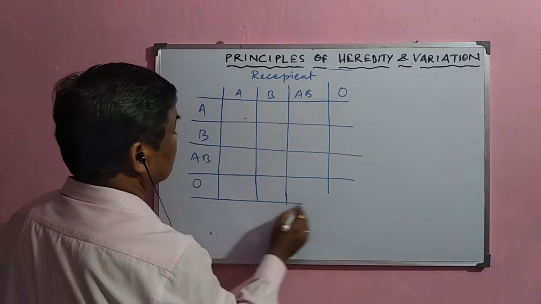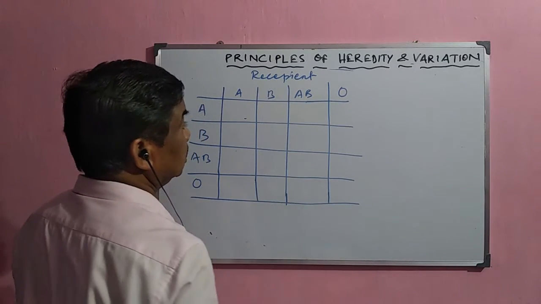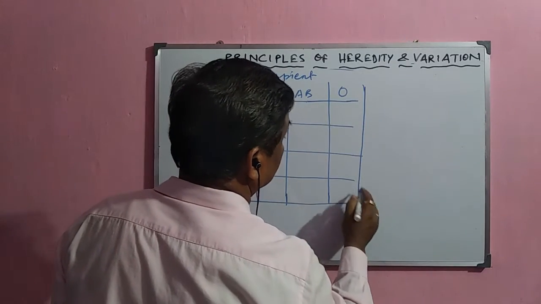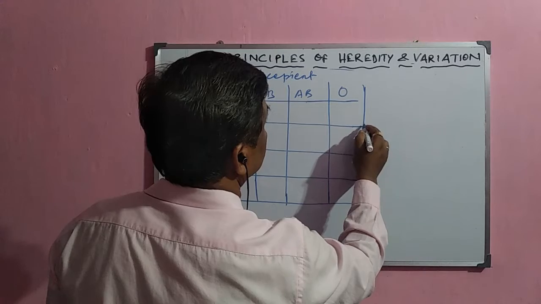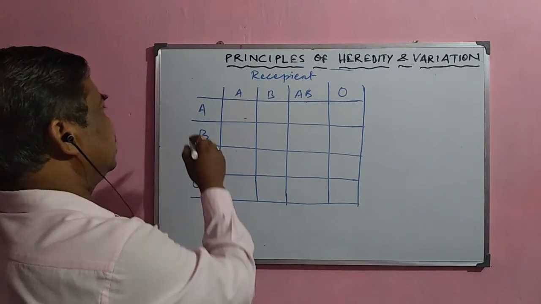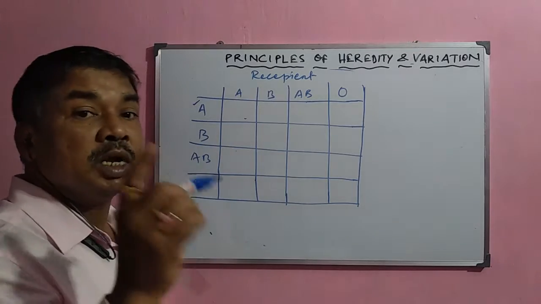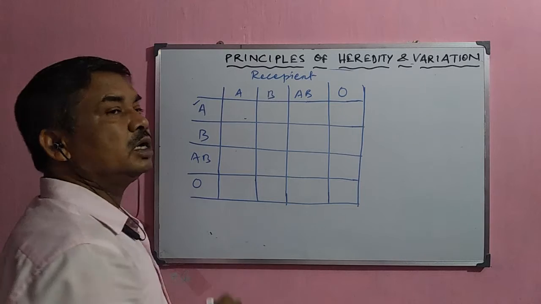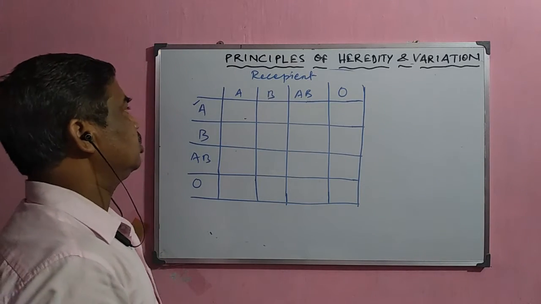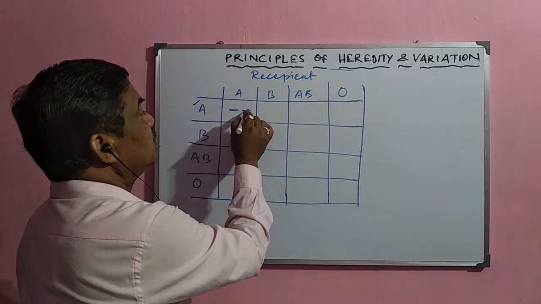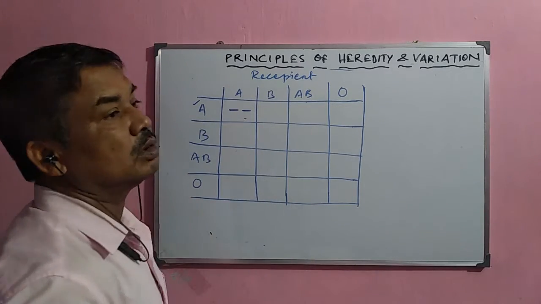Then which donor can actually donate blood to which recipient? Now here, normally blood group A means they have antigen A in their RBC and they have antibody B. So that is why A blood group can donate blood easily and no agglutination occurs.